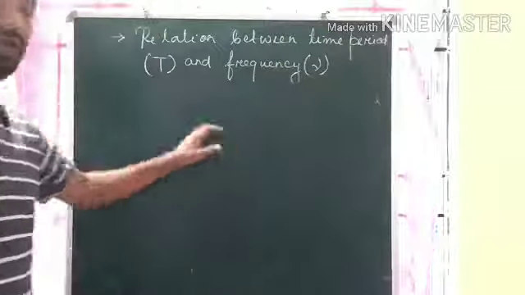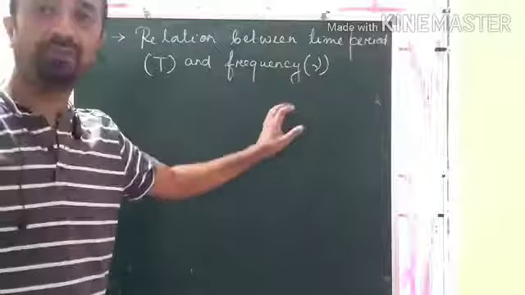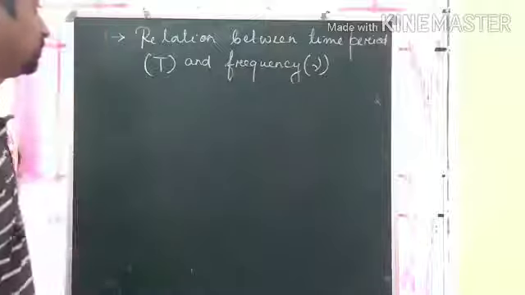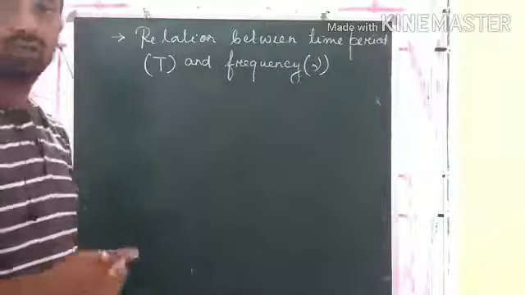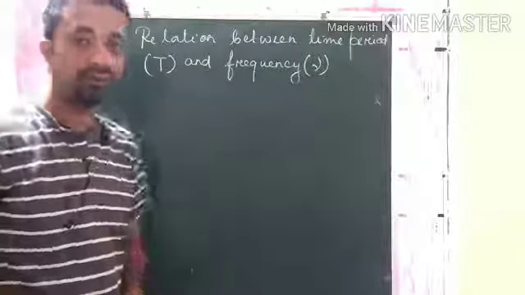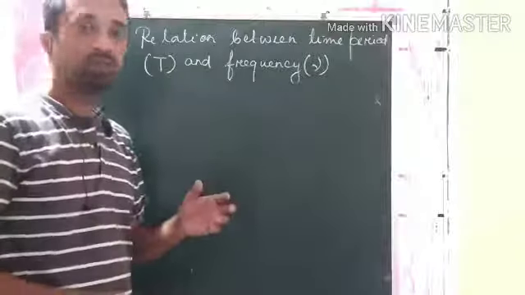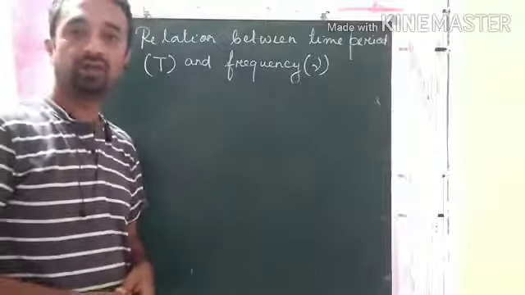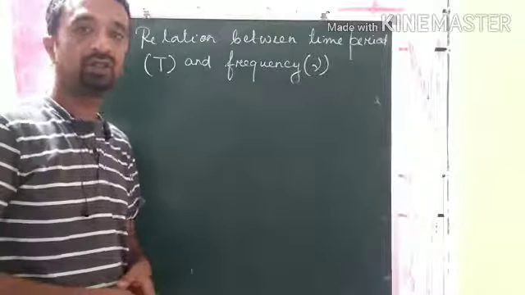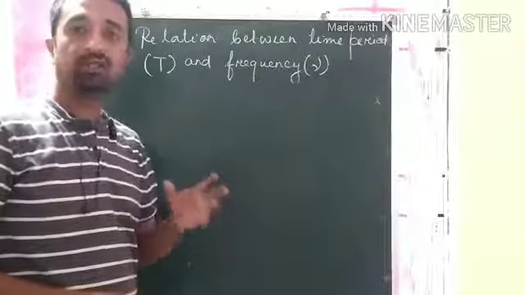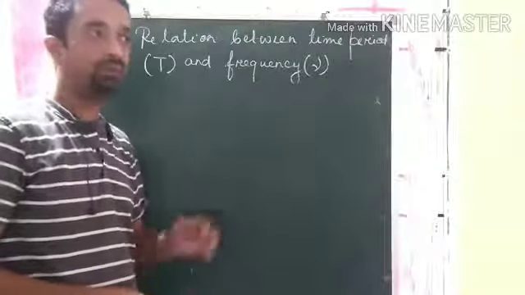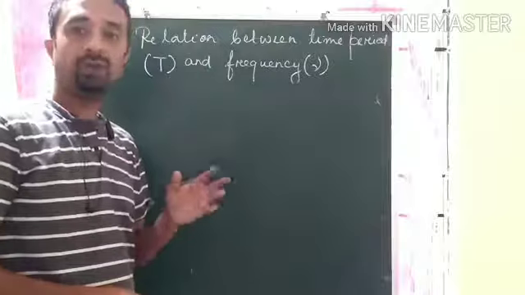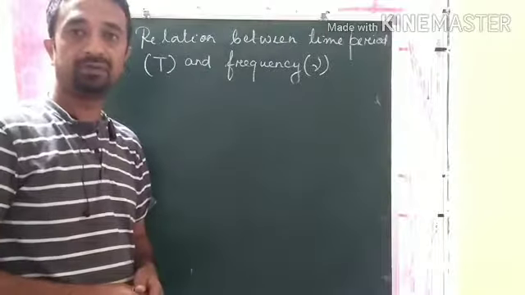Okay, so we will determine the relation between time period and frequency. First of all, from the definition of time period, we know that time period is the time taken to complete one oscillation. And what is frequency? Frequency is the number of oscillations produced per unit time, or in 1 second.